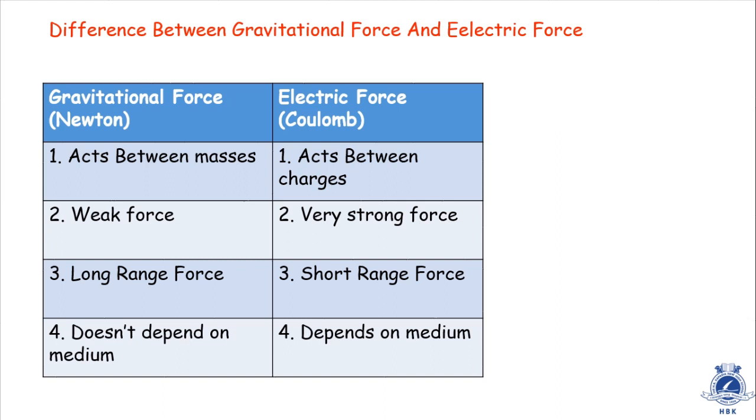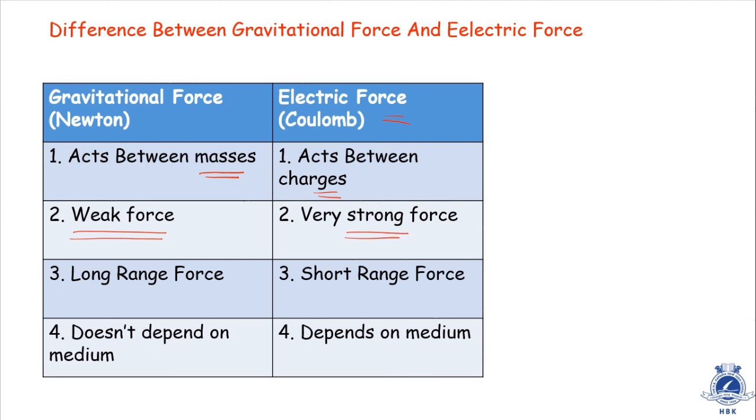What Newton says is that the force acts between masses. In the case of Newton's law, the gravitational force acts between masses, whereas in the case of electricity, the force acts between charges. What are charges? I have given a lecture for that. The gravitational force is a very weak force. We know that it is a long-ranged force, but it is weak. Electricity, on the other hand, is a strong force.